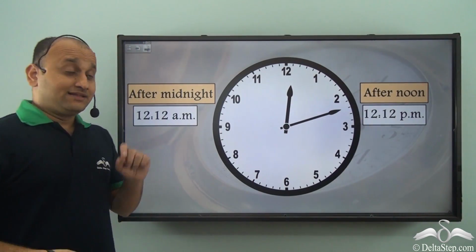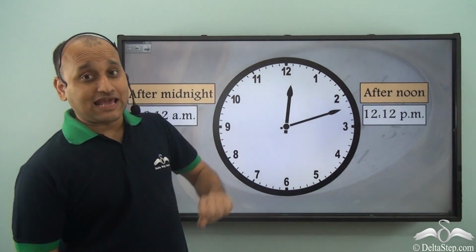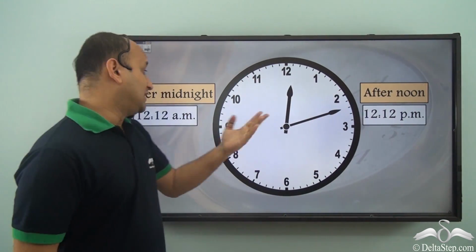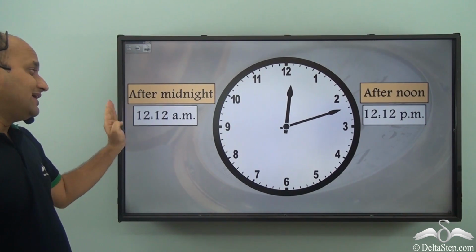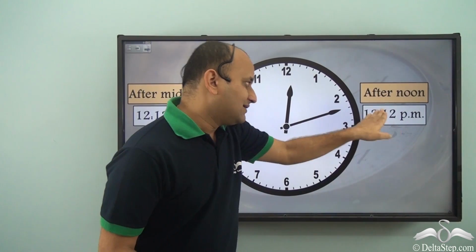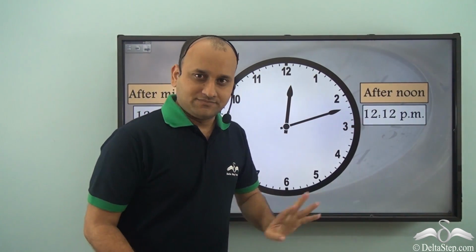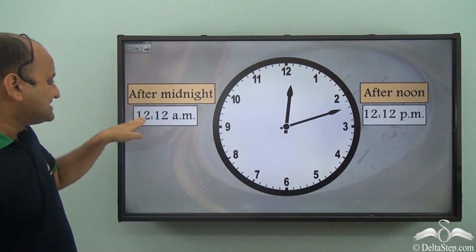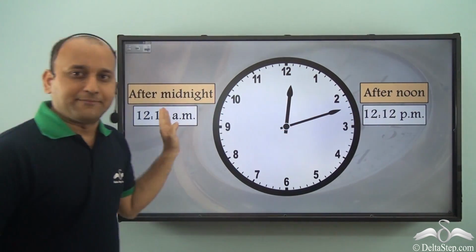Now, there is a special case. What is the time here? Well, here the time is 12:12. If it is after midnight, then it is 12:12 AM, and if it is afternoon, then it is 12:12 PM, isn't it? So, when we talk about a 12-hour clock, this is how you will show the time.